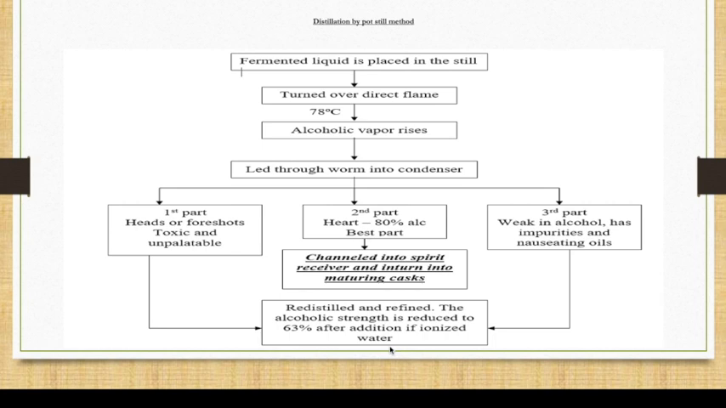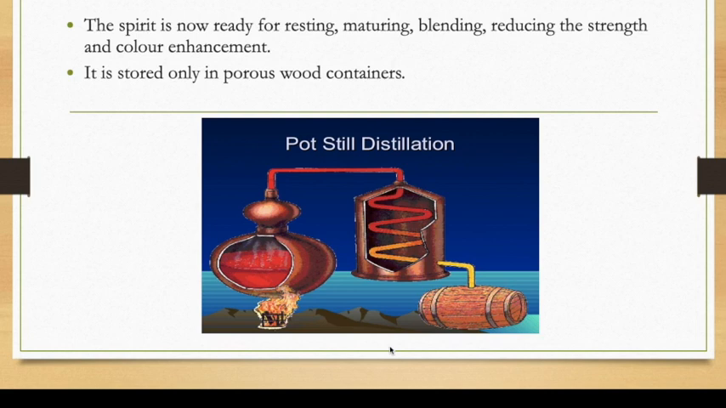In the redistillation and rectification, the alcoholic strength is reduced to 63% by adding ionized water. So you put ionized water into the liquid, and from 80% alcohol it is reduced to 63%. Now, once the spirit has gone to the maturing cask, it is ready for resting, maturing, blending, and reducing the strength, and color enhancement. It is stored only in porous wood containers. The container has to be porous.